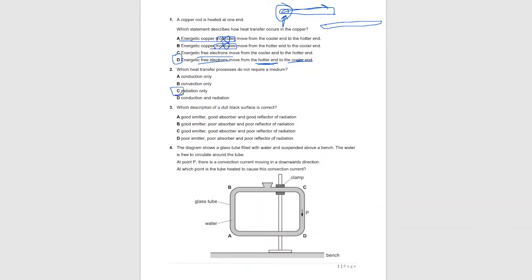The sun's heat travels from the sun to the earth, and there's a vacuum between the sun and earth, but still the energy flows from the sun to earth by radiation, which does not require any sort of medium.